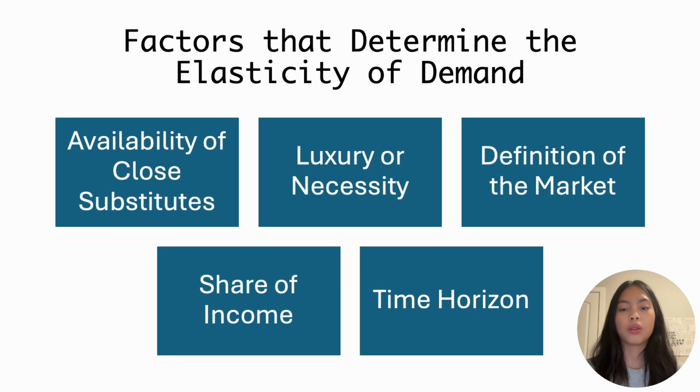Share of income. Cheaper goods would have an inelastic demand because they are only a small part of a consumer's budget. But a luxury good or an expensive good would be elastic because it takes up a huge amount of a consumer's budget. And time horizon. Over a longer time, there will be a higher elasticity because buyers would have more flexibility and it would be easier to switch over to another good.